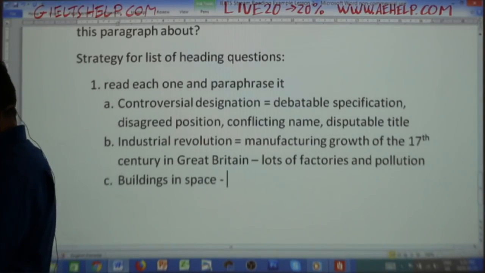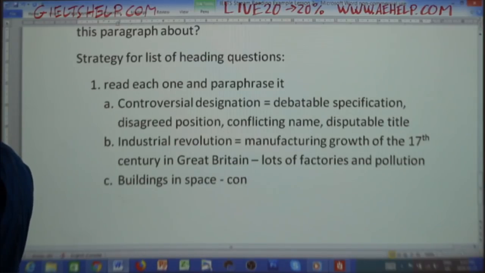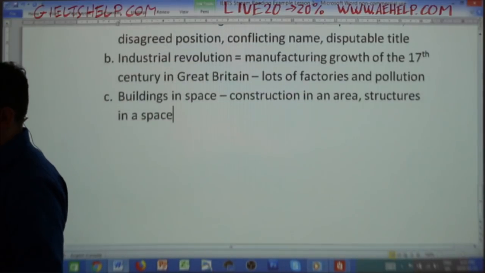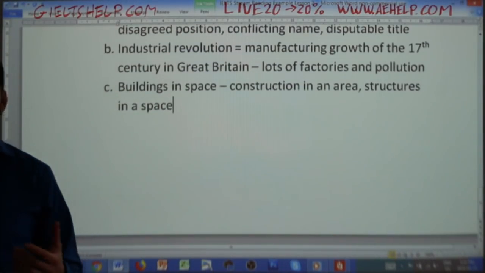Yep. Construction in an area, sure. Or structures in a space. Now, if I don't know, so here's another hint for everyone, and this is something that you can do.